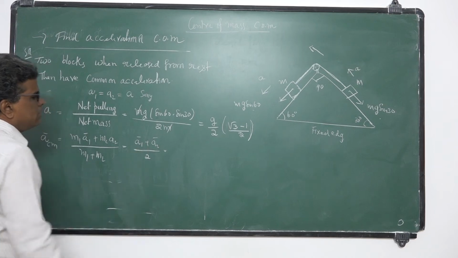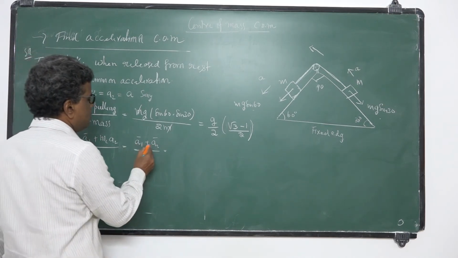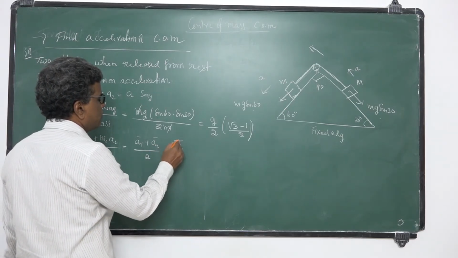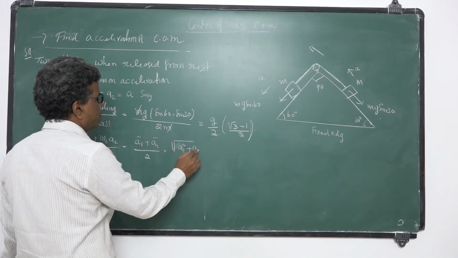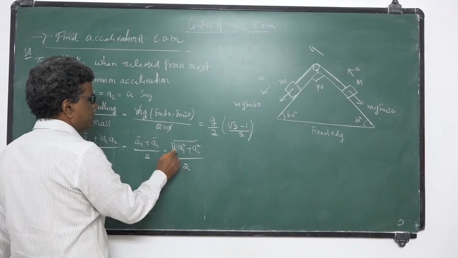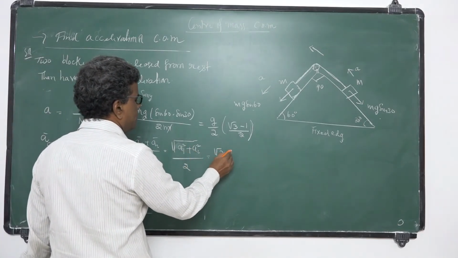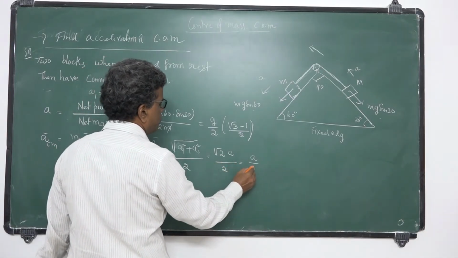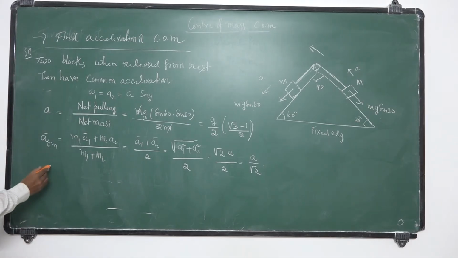Since a1 is equal to a2, the resultant is root 2 a, the square root of a1 square plus a2 square, divided by 2. So that is a by root 2. That is the acceleration of center of mass.